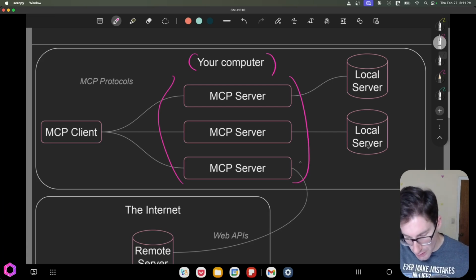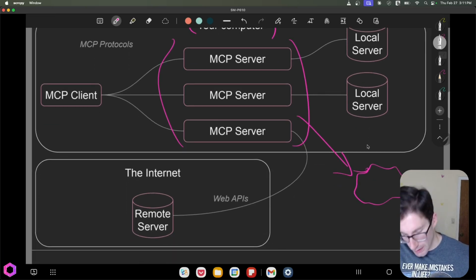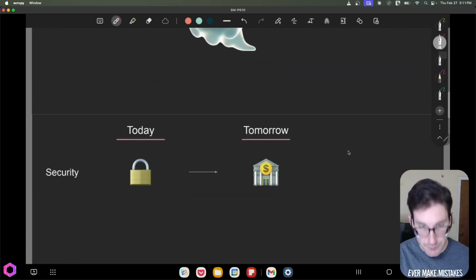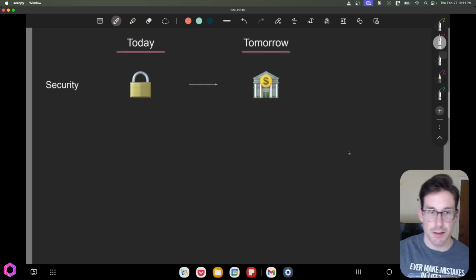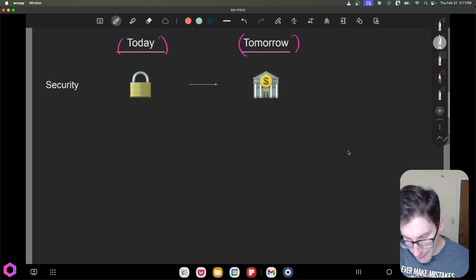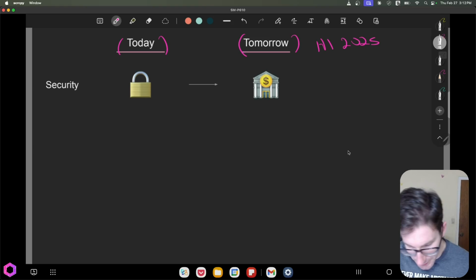Likely everything should be sitting in the cloud somewhere. And this is our cloud. Everything should be sitting in the cloud, all the servers, and we should be able to interact with the internet in a more streamlined way. That's what the roadmap is trying to achieve, and that's what I'll show you here. First things first, today is what we have with MCP. Tomorrow is what we'll have in the first half of 2025, if they can deliver MCP as expected.